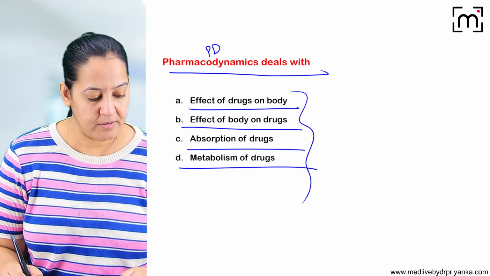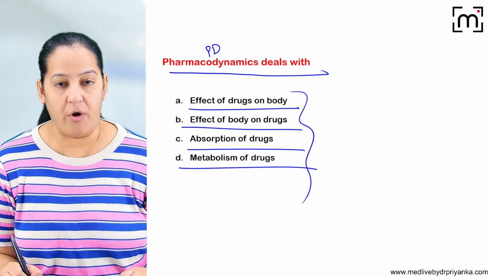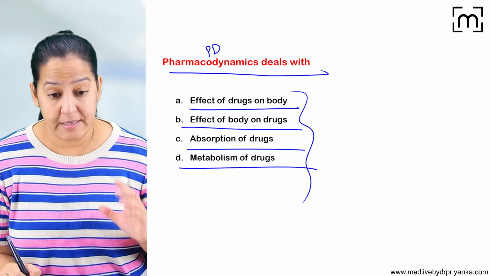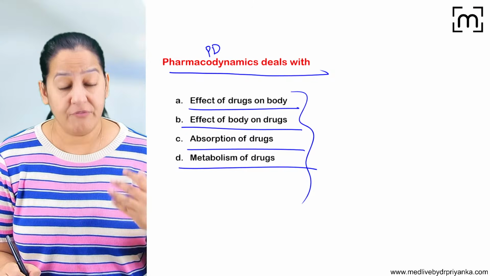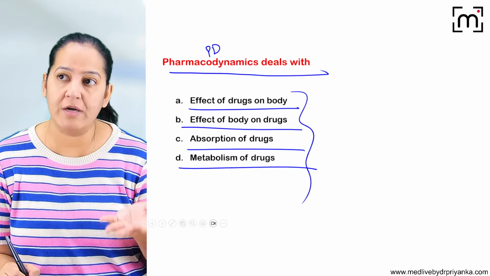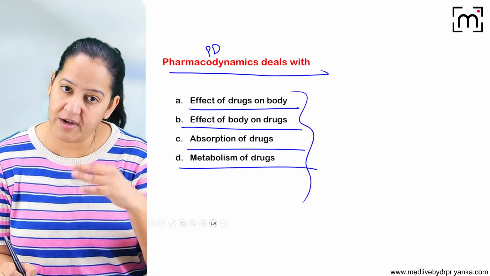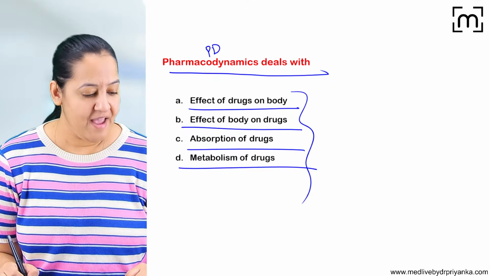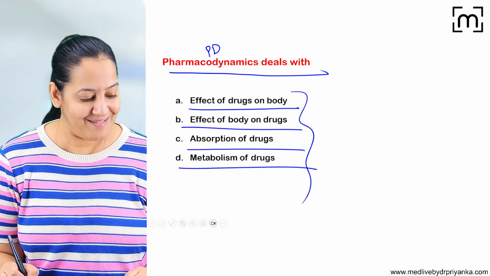Water in urine, polar drugs will be dissolved. Non-polar cannot be dissolved. So we have to convert the drug from non-polar to polar so that it can dissolve in the water, that is urine, and get excreted out of the body. Everyone got it? What is the correct answer? Please tell me now.